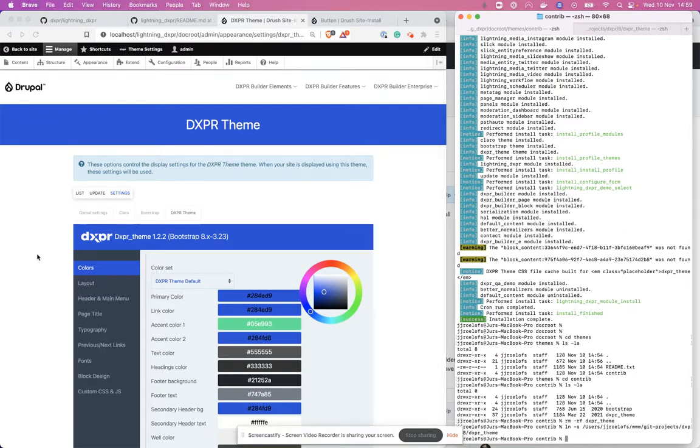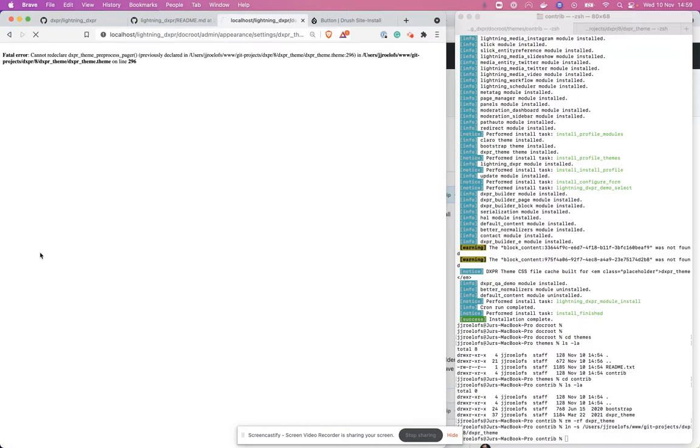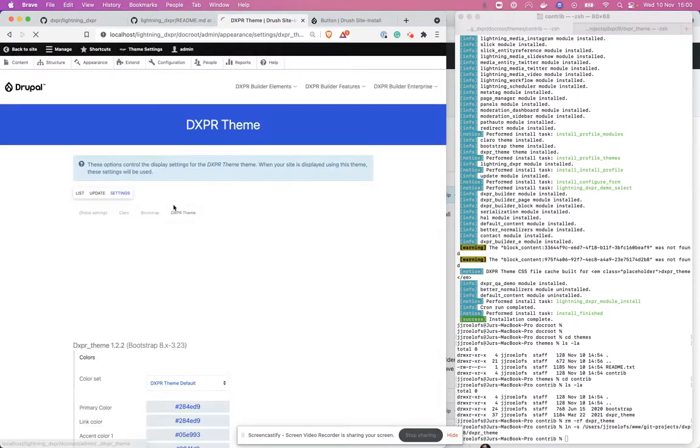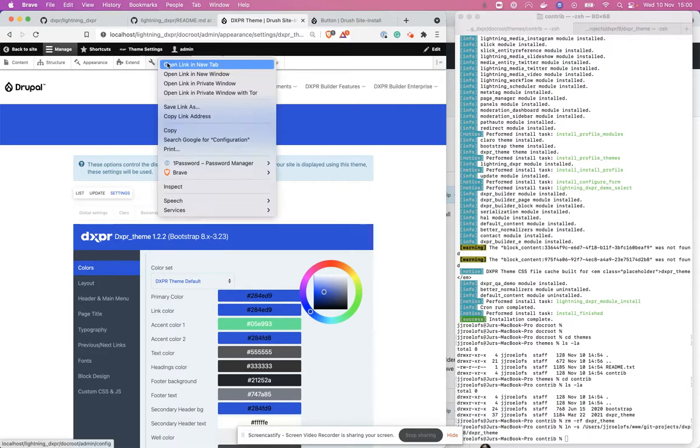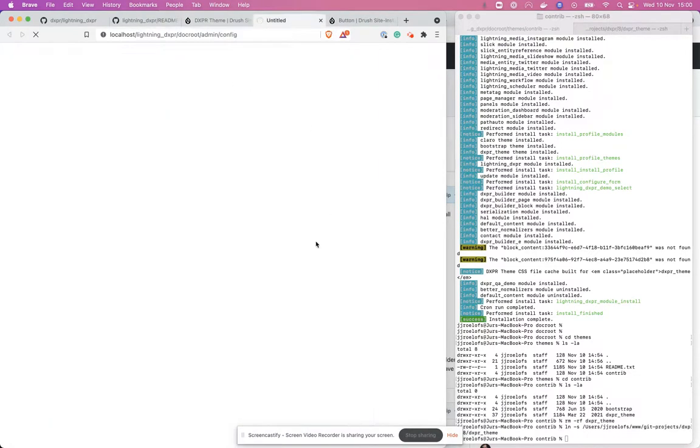Both options are fine. Now when I remove this, I have to refresh twice. We should now be on the development version. It still says 1.2.2. Not sure if that's right.